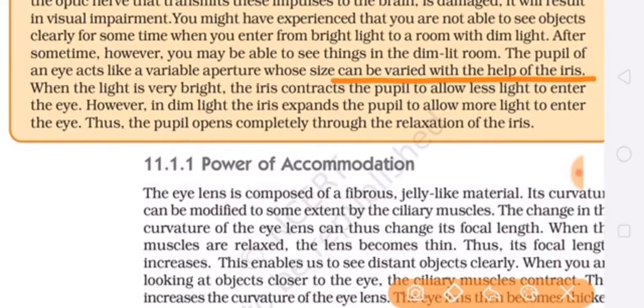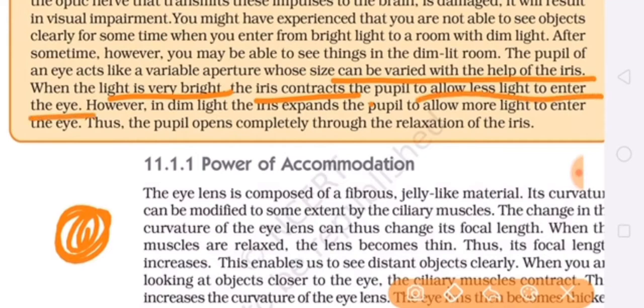It means the iris can adjust the size of the pupil, so that when the light is bright, less light will enter into the eyes because the iris will contract. It will become small. So less light will enter the eyes when the light is very bright outside, because more light would enter the eyes then and the eyes may get damaged.